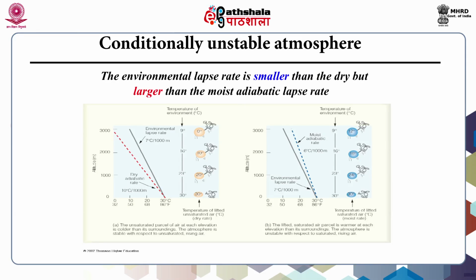In the conditionally unstable atmosphere, the environmental lapse rate is smaller than the dry but larger than the moist adiabatic lapse rate. Here the unsaturated parcel of air at each elevation is colder than its surroundings, and the atmosphere is stable with respect to unsaturated rising air. While in figure B, the lifted saturated air parcel is warmer at each elevation than its surroundings. The atmosphere is unstable with respect to saturated rising air.